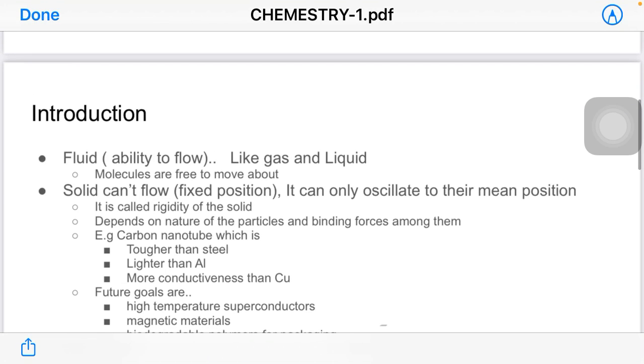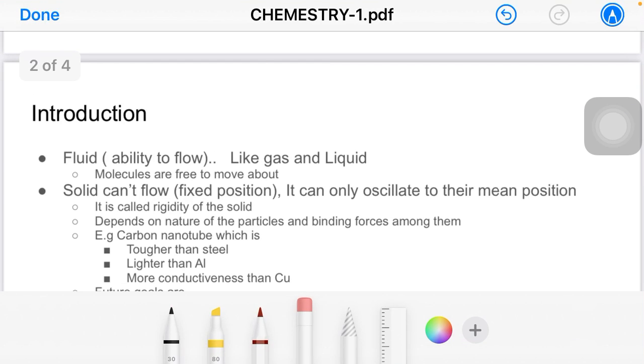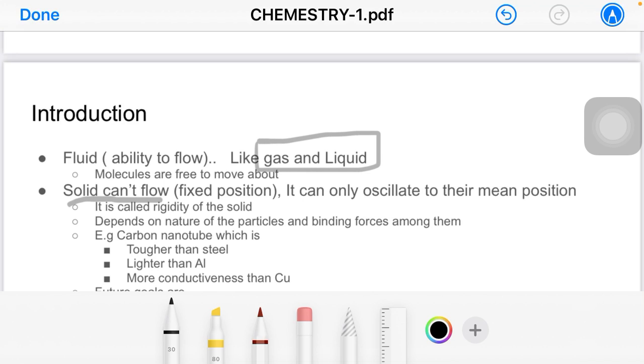As we have already studied in chemistry, any compound has three particular states, right? Solid, liquid and gas. So what differentiates solids from gas and liquid? Solid can't move, while gas and liquid can flow, right? They can move while solid can't move.